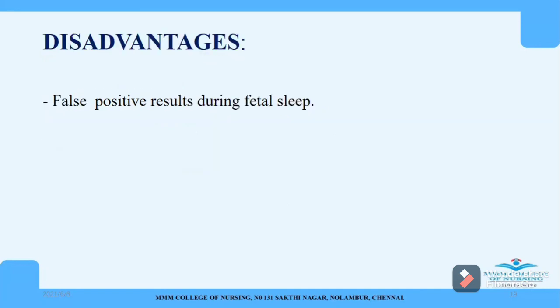What are the disadvantages? False positive results during fetal sleep. So if the fetus is sleeping, there won't be proper acceleration of fetal heart rate. So if there is no acceleration, we may think there is some problem for the fetus, and we may give some false report to the mother also. Okay, so that will happen in case of NST. So that is the only disadvantage, false positive results during the fetal sleep.